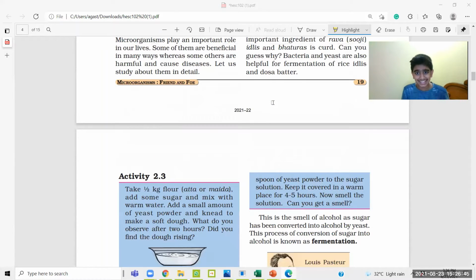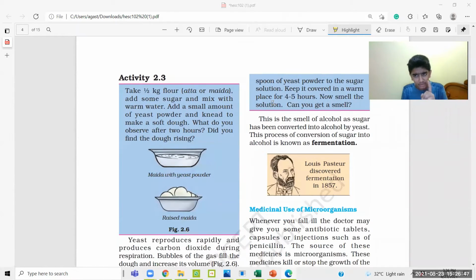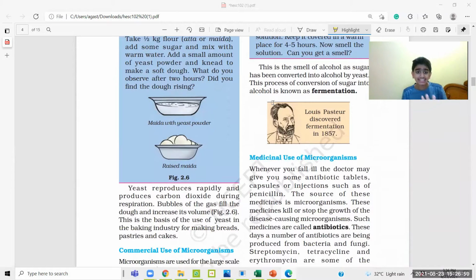Now we learn about yeast. I told you that yeast is used for many purposes. It is used in baking industries, and even in beer and wine industries, the alcohol industries. Yeast reproduces rapidly and produces carbon dioxide during its process of respiration.